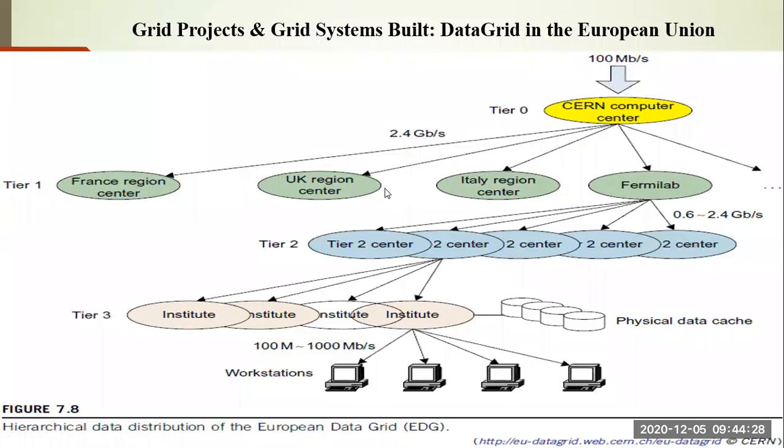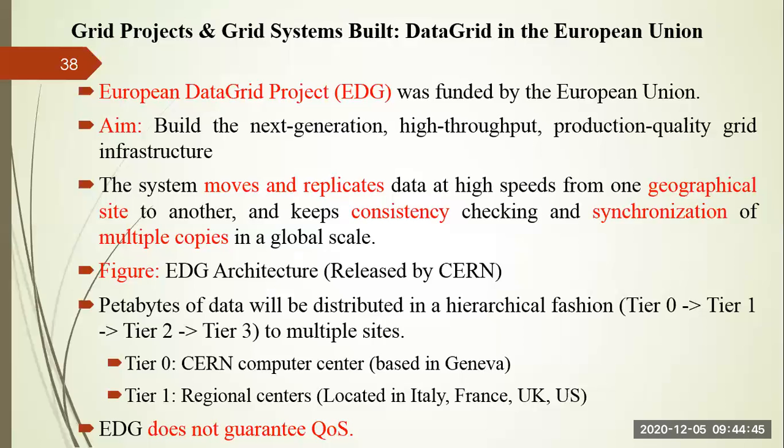And several tier 1 regional centers are there, like Italy, UK, France, and Fermilab. Different countries are connected to the CERN computer center in order to collaborate, right? But the main problem with EDG, you can see here, is that EDG does not guarantee the quality of service requirement.